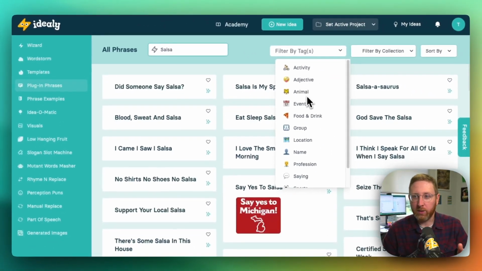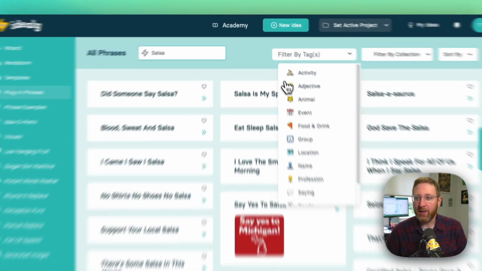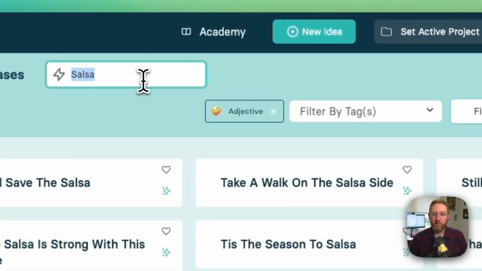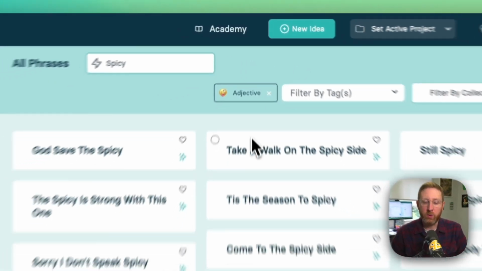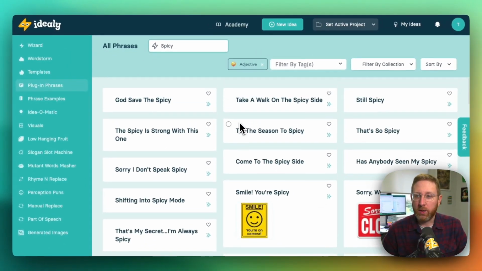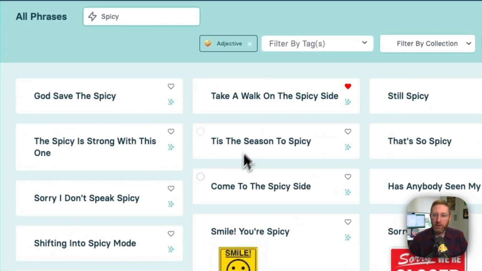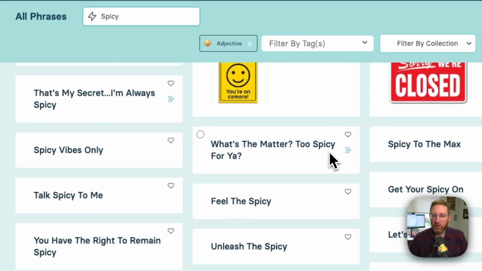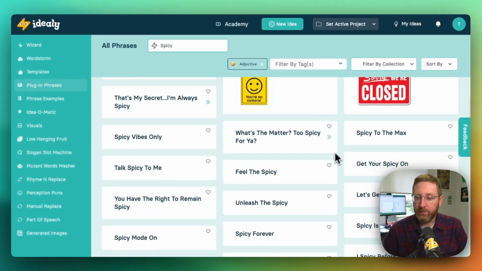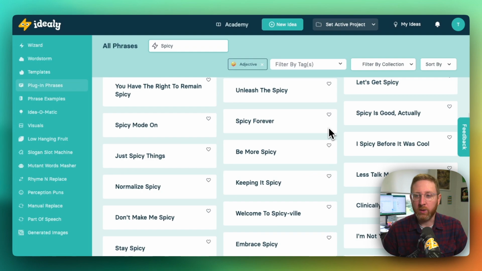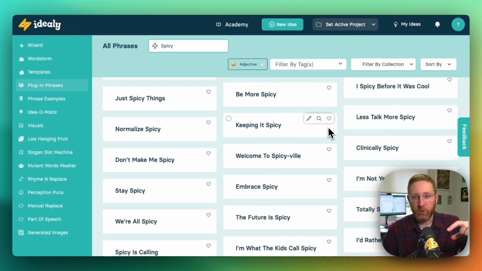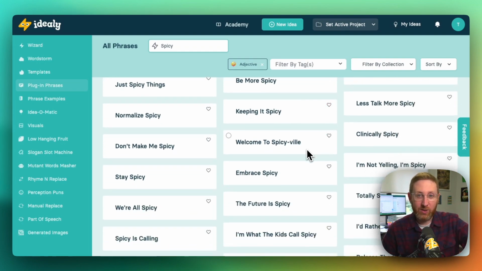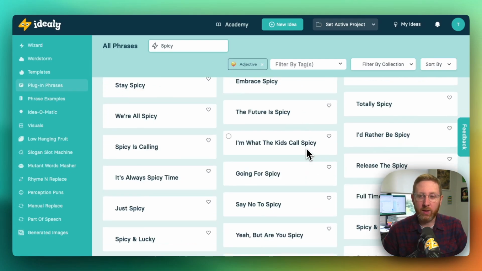Activities, adjectives. So for example, let's do an adjective related to Mexican food. Let's use the word spicy, and we'll see what comes back here. So 'tis the season to spicy, take a walk on the spicy side, come to the spicy side, shifting into spicy mode, spicy vibes only, what's the matter, too spicy for you, and so on. So this is going to, again, give us phrases where an adjective fits really well into that phrase.